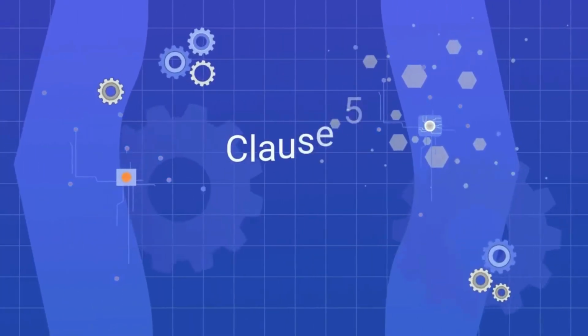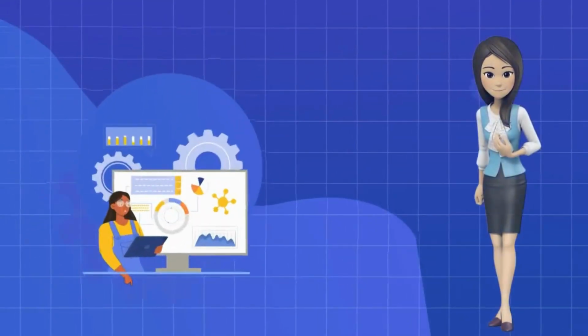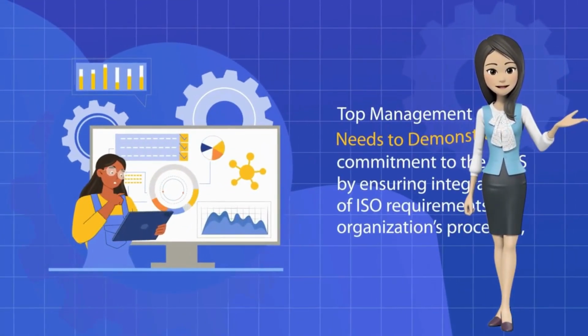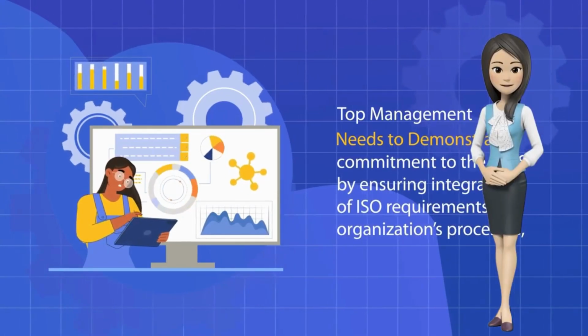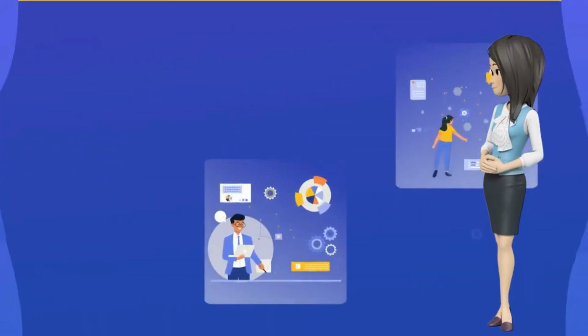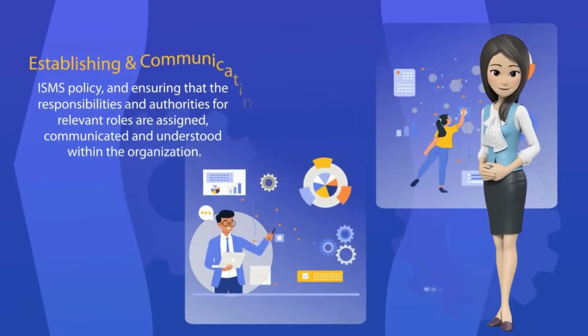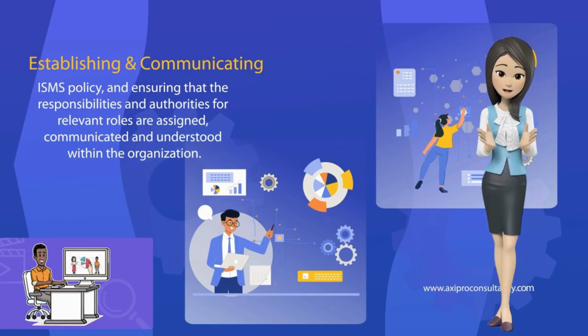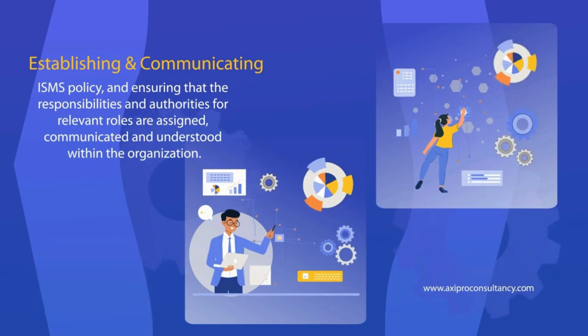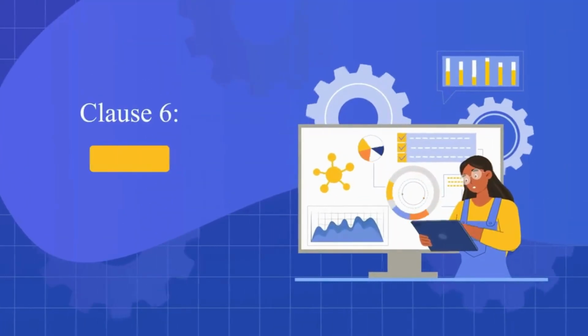Clause 5, Leadership. Top management needs to demonstrate commitment to the ISMS by ensuring integration of ISO requirements into the organization's processes, establishing and communicating the ISMS policy, and ensuring that the responsibilities and authorities for relevant roles are assigned, communicated, and understood within the organization.